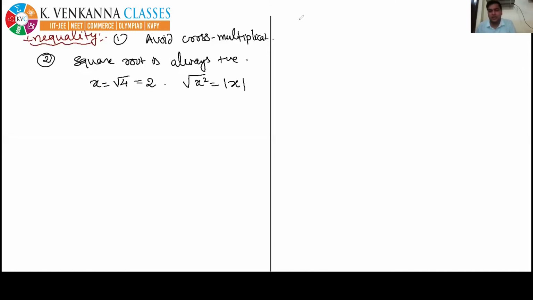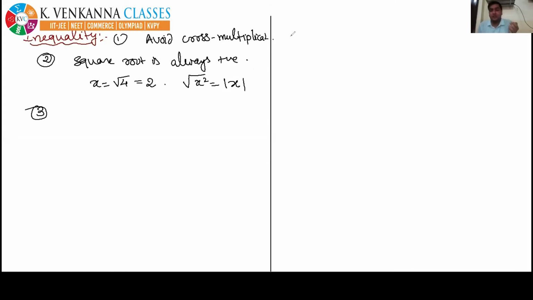So now let's start today's class from the third precaution. This was the short revision of the previous precautions. Now we move to the third precaution. Listen everyone carefully. The third precaution is: squaring both sides must be avoided.